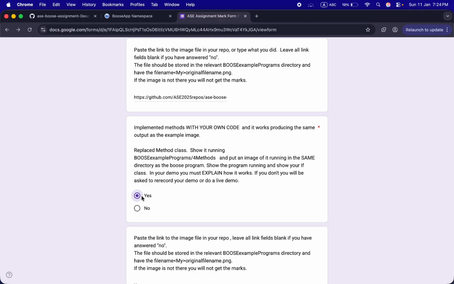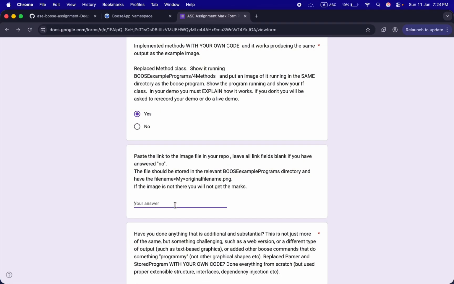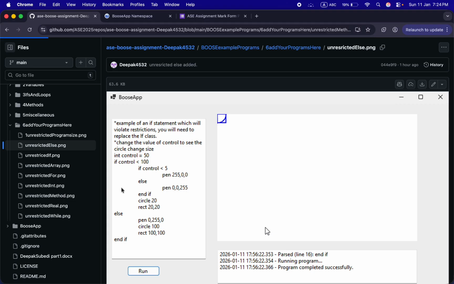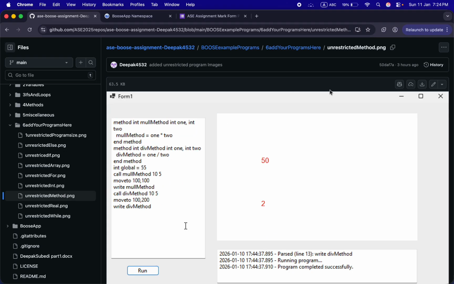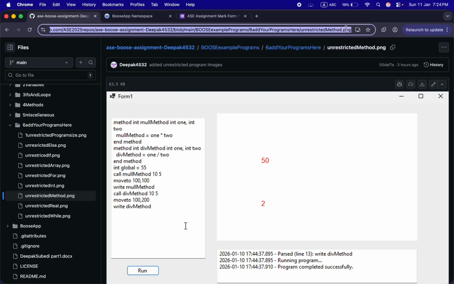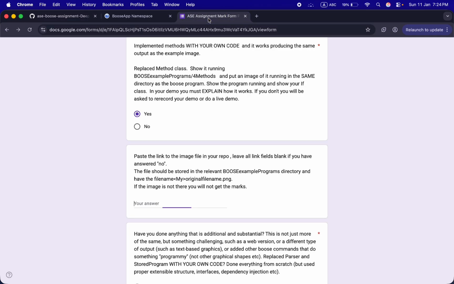There is our form. This is also working successfully. Now look at the image for unrestricted method. You can see the image is over here. I'll copy this link. Now I'll paste it in the form over here.